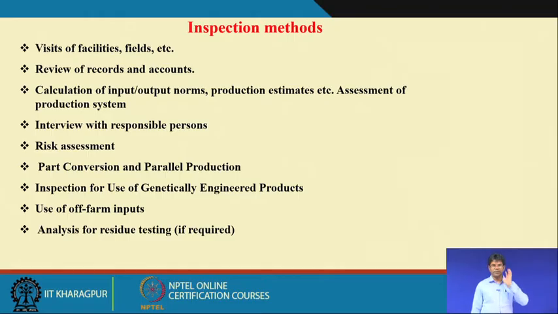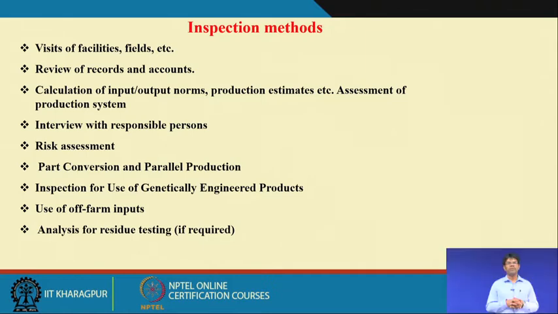The inspection methods: the visit of facilities and the fields is done, review of records and the accounts, then calculation of input-output norms, the production estimates, assessment of the production systems, especially from land preparation up to harvest, and interviews with the responsible persons.